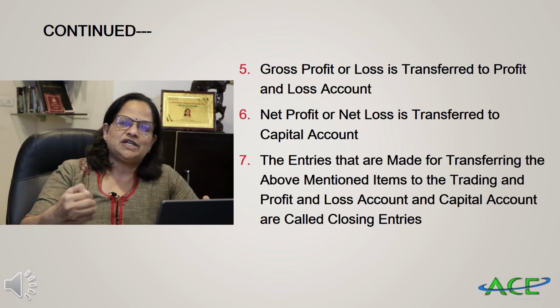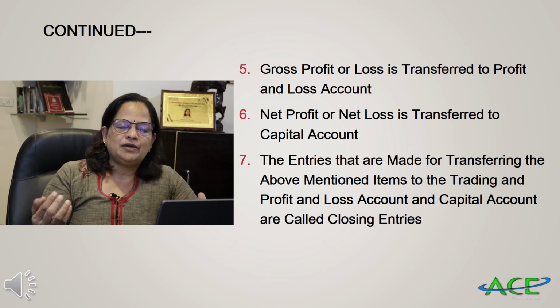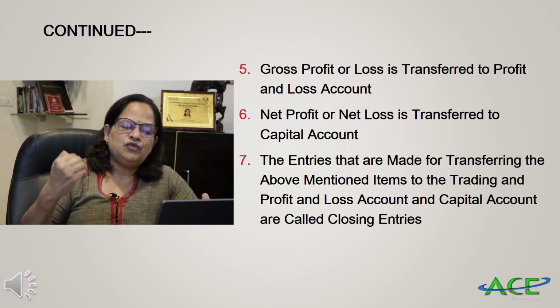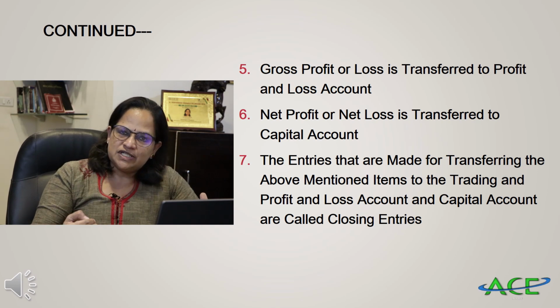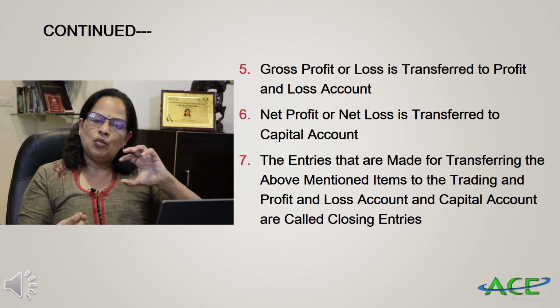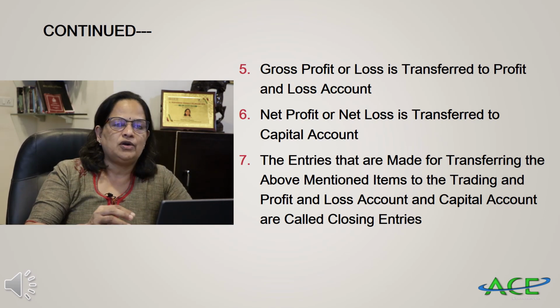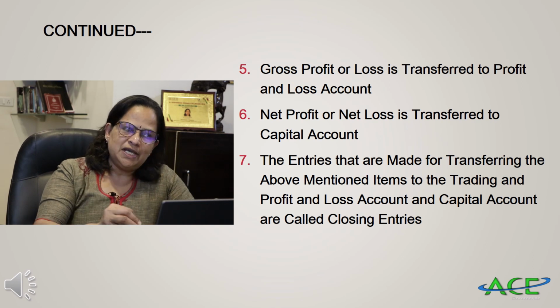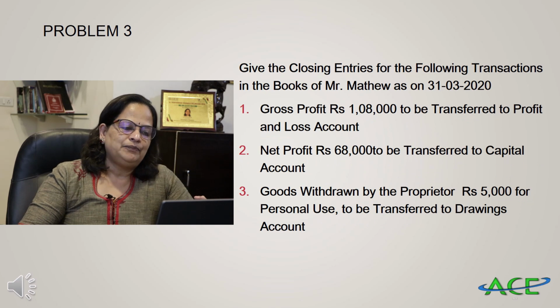From the profit and loss account, whatever net profit we have, we will transfer it to the capital account. Now, entries that are made for transferring the above mentioned items to the trading account, profit and loss account or capital account are called the closing entries. So opening entries are for opening the account, and closing entries are for closing the account by transferring to trading account, profit and loss account and balance sheet and capital.